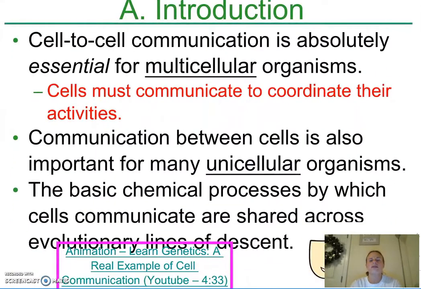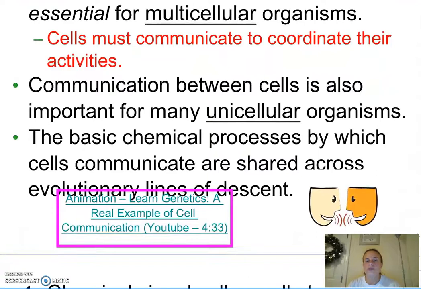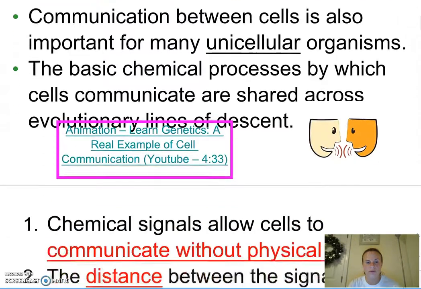So basically, cell-to-cell communication is absolutely essential for multicellular organisms. We need to coordinate our activities in order to regulate and maintain homeostasis. Now, believe it or not, unicellular organisms must also communicate. It's also vital to their survival. And the basic chemical processes by which cells communicate are shared across evolutionary lines of descent. When you watch the Bonnie Bassler TED Talk, you'll see how she's able to connect how bacteria communicate to the communication pathways in organisms as complex as humans.